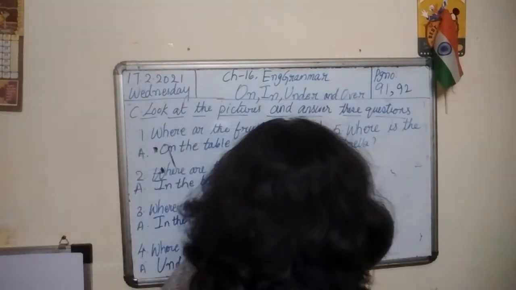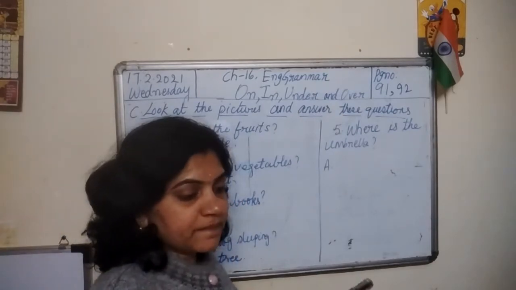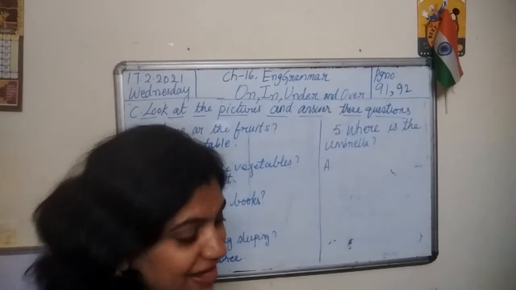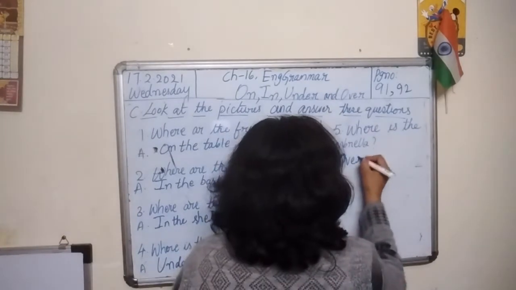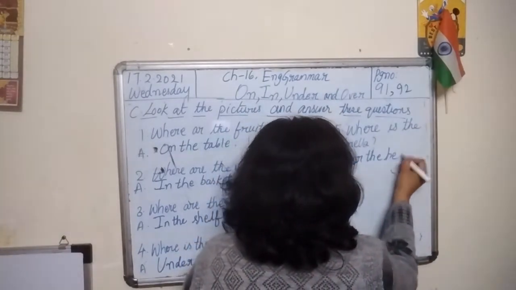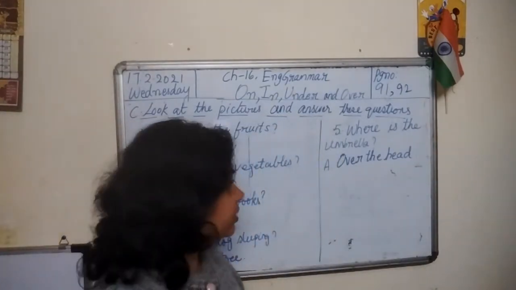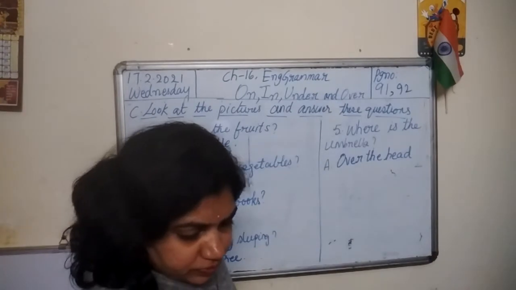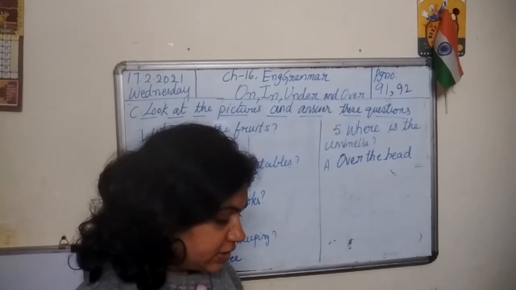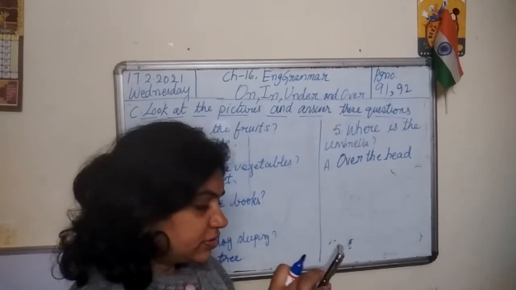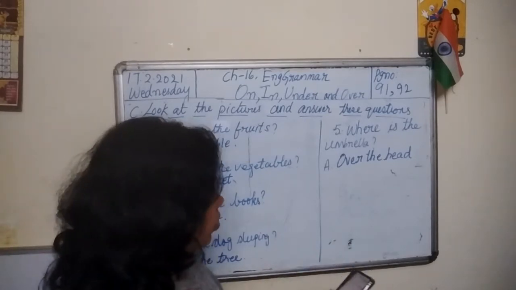Next. Last question. Where is the umbrella? Over the head. Just write over the head. You don't have to write a full sentence. The umbrella is over the child's head. Don't write that much. Just write over the head.